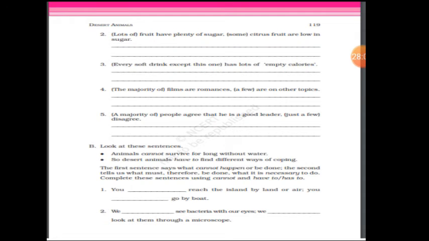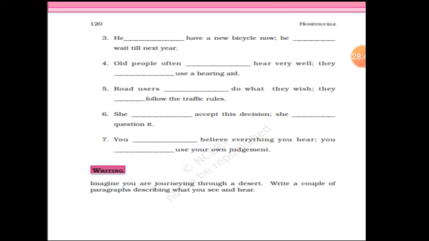Road users, we have already learnt in the tenses, grammar tenses, children. The same repetition is here. Road users cannot do without what they wish. They have to follow the traffic rules. Again, road users. Okay, road users means many are there, so have to. She cannot accept this decision. Now here it is one person. She has to question it. You cannot believe everything you hear. You have to use your own judgment. Okay, so here children we are through with this also.